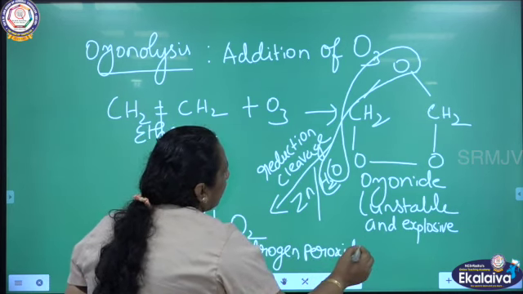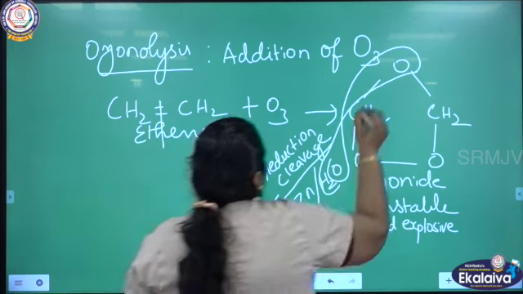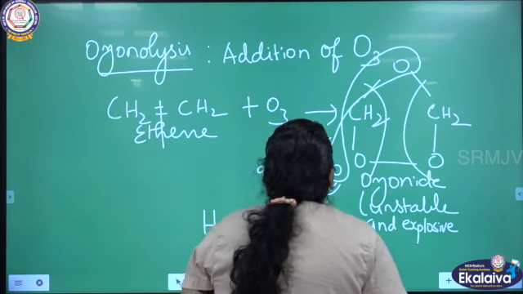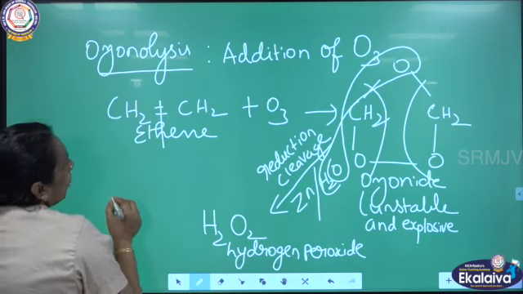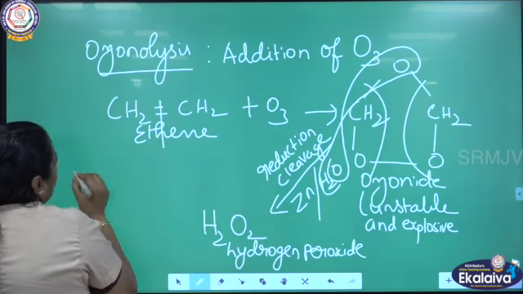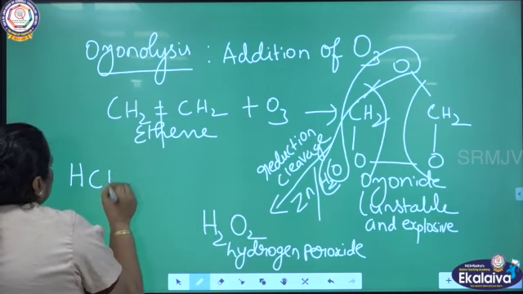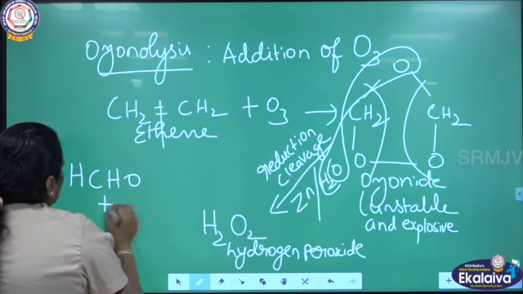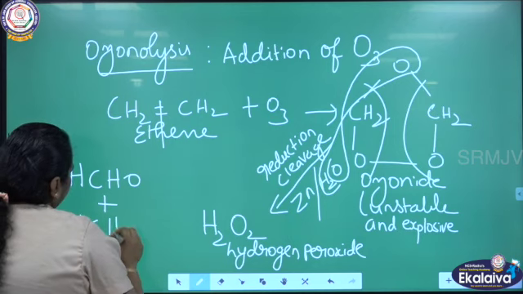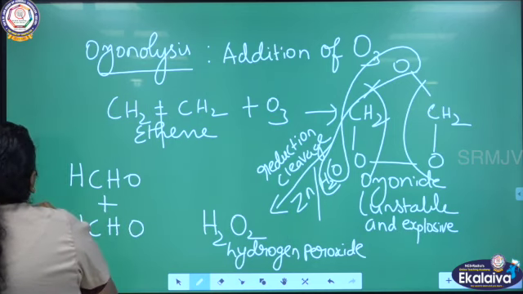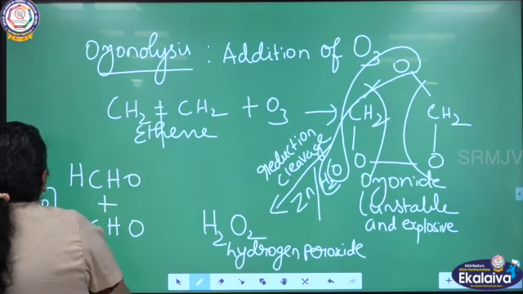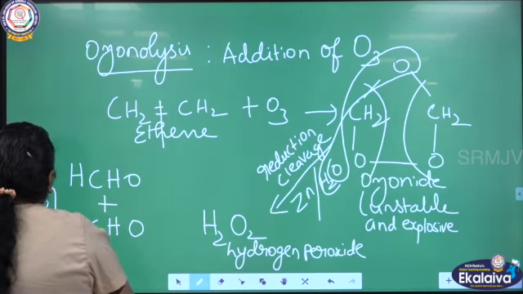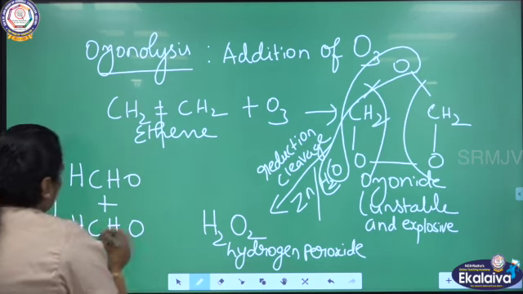What is the main product I am getting here? The bond will be broken like this. What is the compound I am getting here? I am getting two molecules of formaldehyde. CH2O I can rearrange like this: HCHO plus HCHO. So CH2O is rearranged, and I am writing HCHO and HCHO.